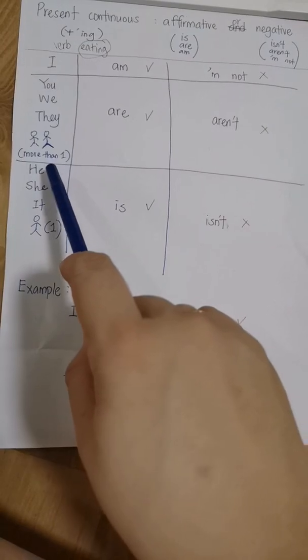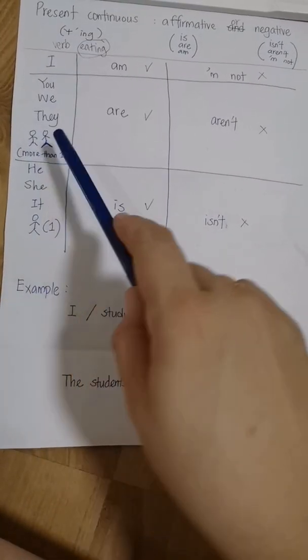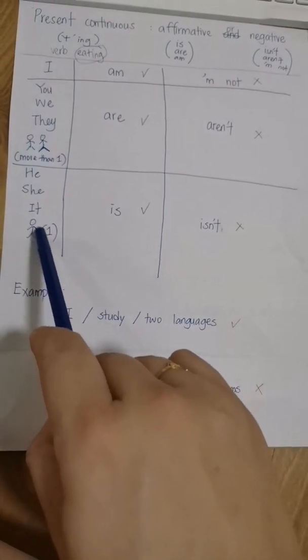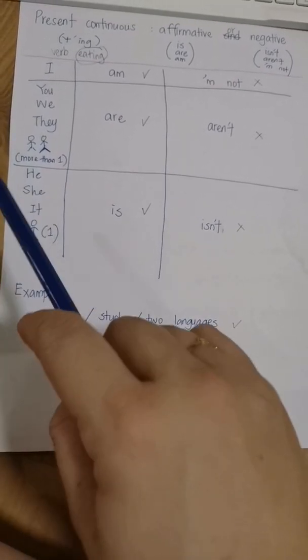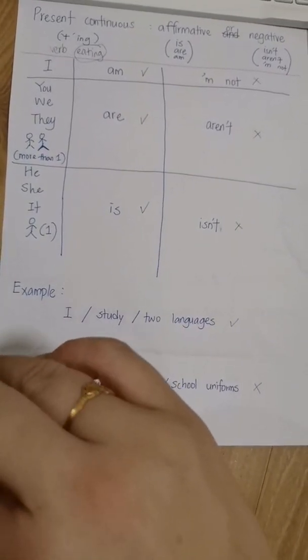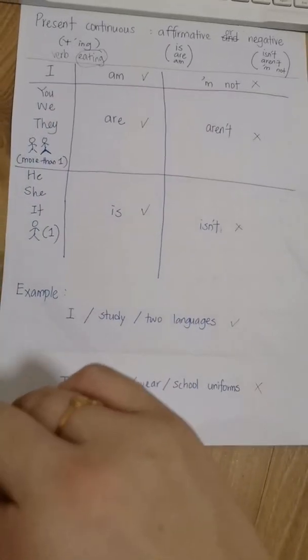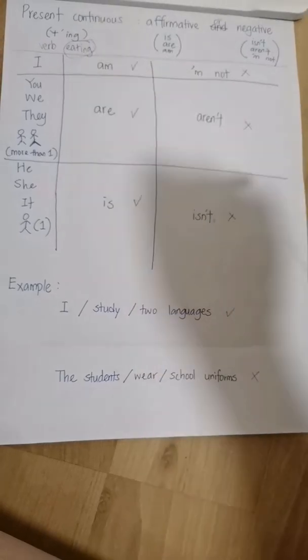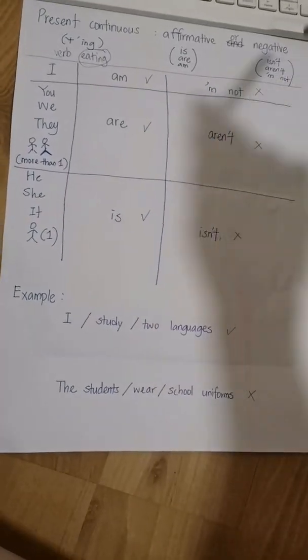Next, when we have a subject like he, she, it, or one person like Ali, one subject like the bowl, the cat, we have to use is for affirmative and isn't for negative.